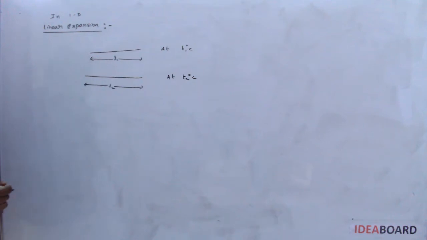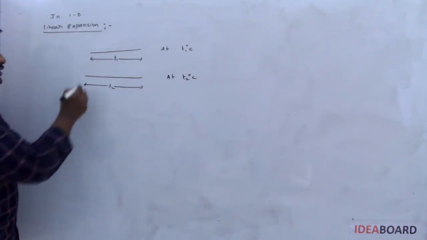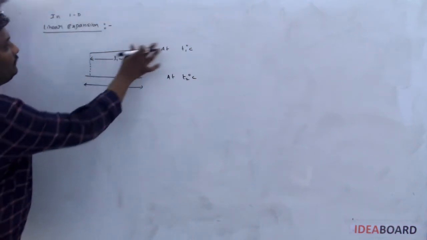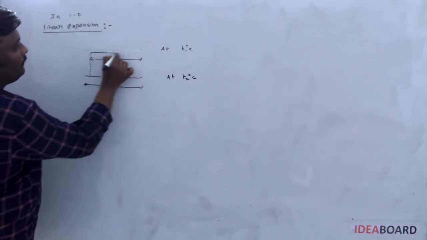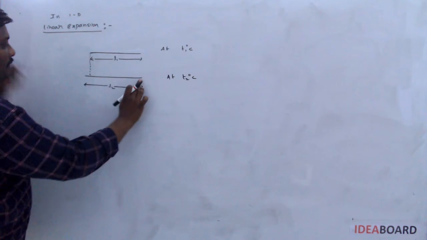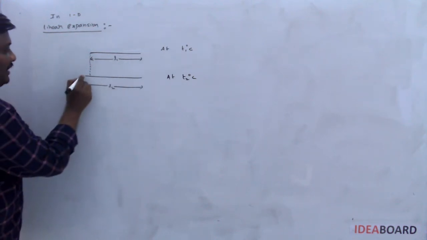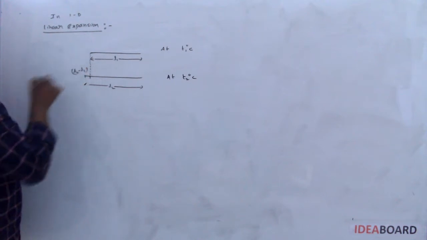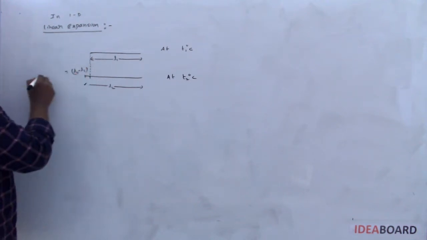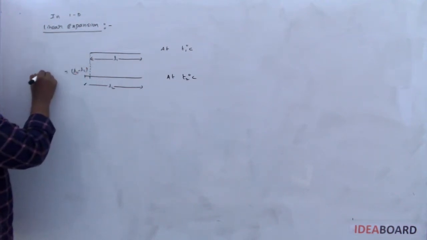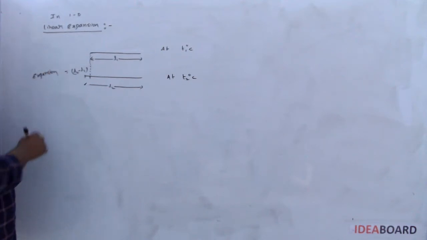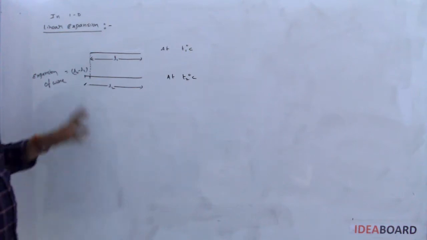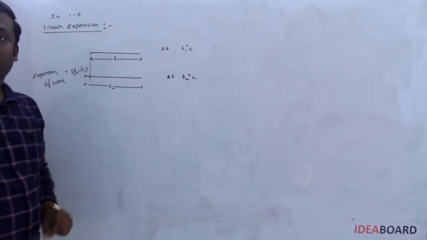What is the change in length? This is L1, this is L2, so the change is just this portion. This is called L2 minus L1. Sometimes the question asks about expansion of the wire. What is the meaning of expansion? L2 minus L1.